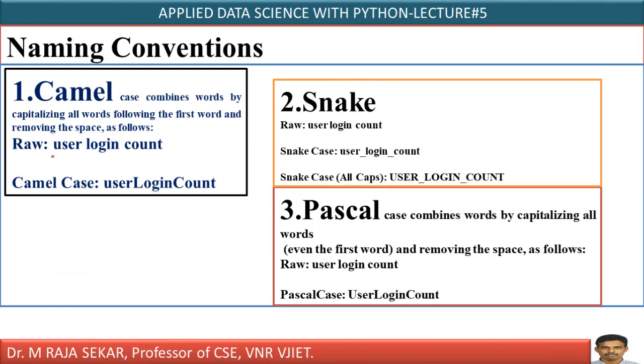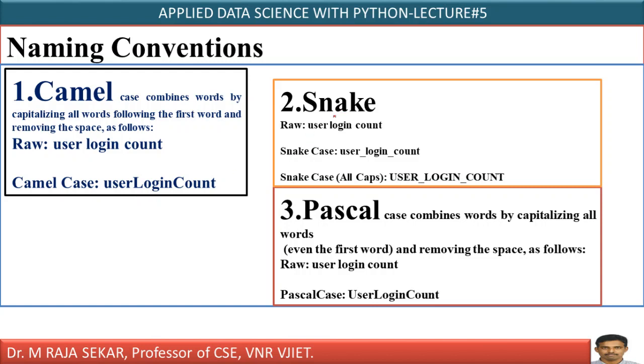Just see, for example, if I have a variable like, in the raw form, user login count. In the case of camel, just from the second word the first letter must be capital, third word first letter must be capital. Just see, for the second word, login, L capital. Third word first letter, count, C capital. If you have any number of words like this, the first letter must be capital, without space, just keep like this. The first word just keep as it is, small letters only. This particular style is known as camel naming convention.